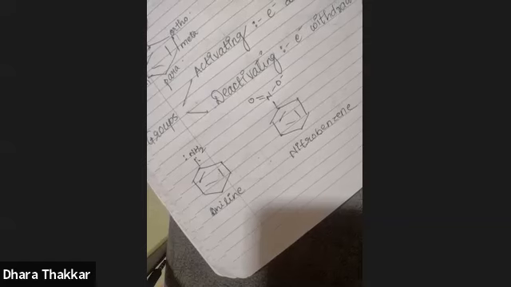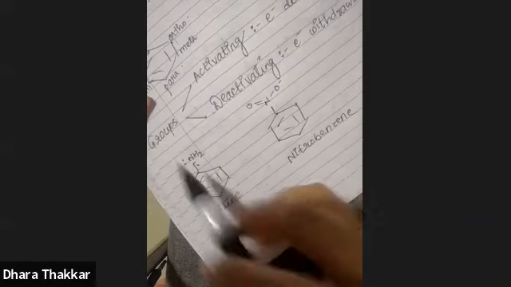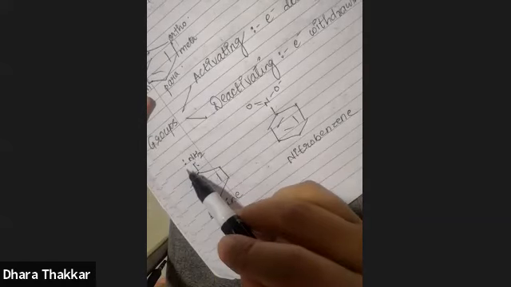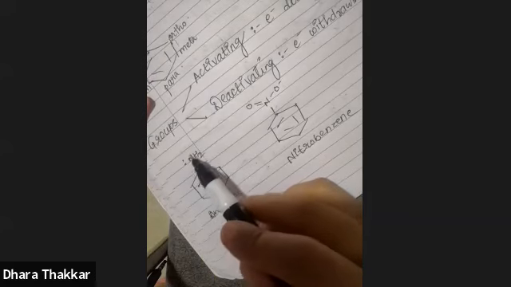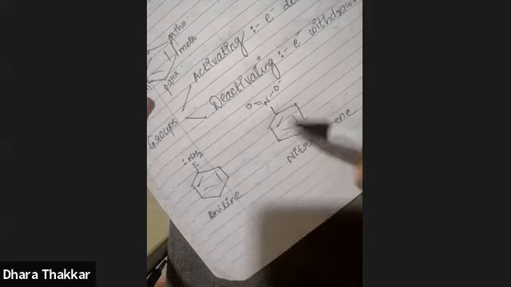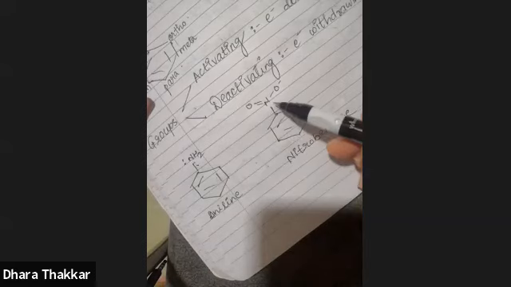If the atom directly attached to benzene has a lone pair, then that entire group becomes activating. And if it doesn't have any lone pair, then it becomes deactivating. So here, in aniline, nitrogen has a lone pair. That means NH2 is an activating group. And in nitrobenzene, nitrogen is attached to benzene, but this nitrogen doesn't have any lone pair.